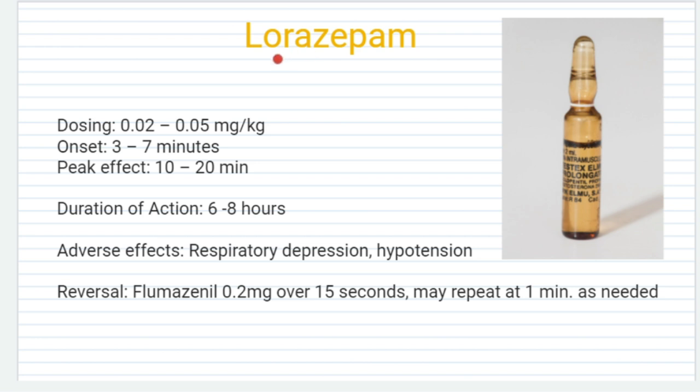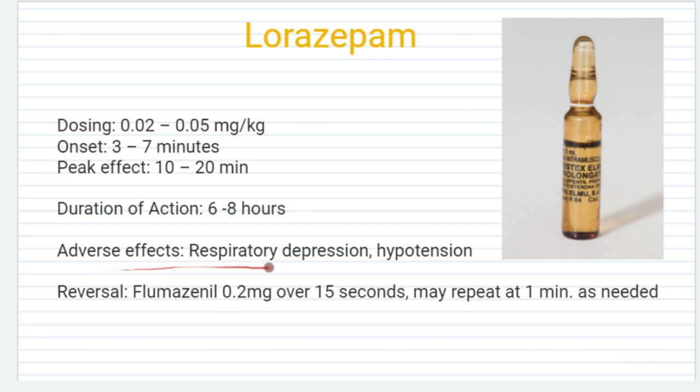So the first drug of benzodiazepine, that is a common drug, lorazepam. The dosing of lorazepam is 0.02 to 0.05 mg per kilogram. Onset of action is a very short time, that is 3 to 7 minutes, and peak effect will be 10 to 20 minutes. Maximum duration of action is 6 to 8 hours.